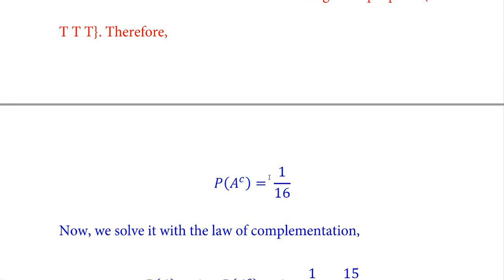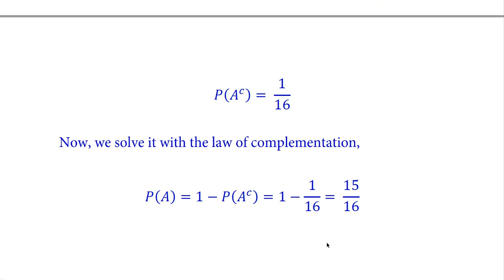But we solve this question with the help of law of complementation. Probability of A is equal to 1 minus probability of A complement. 1 minus probability of A complement, 1 over 16. So here is 15 over 16. This is the number of favorable outcomes.